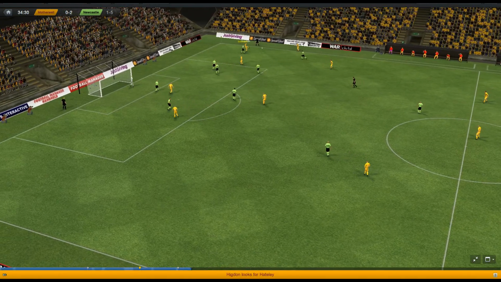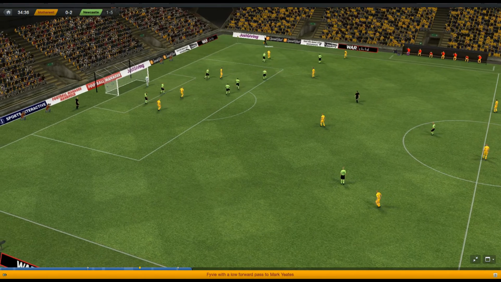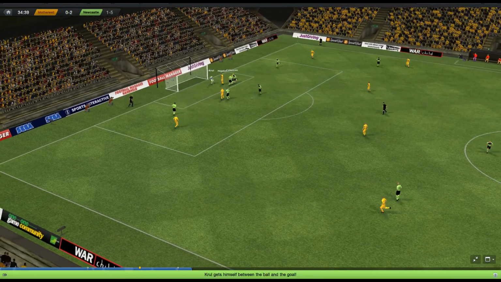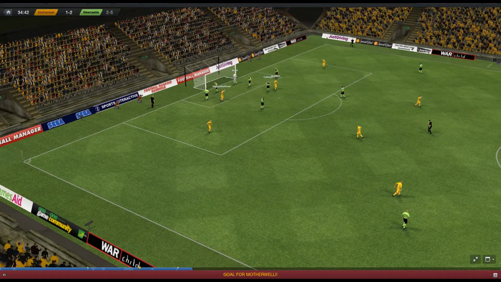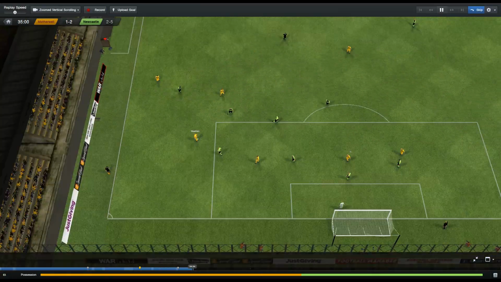Liverpool with a throw out on the right. Coming inside. Here's Johnson out on the wing. Cross. Borini. Great save by Krul, and Henderson puts in the rebound. It's now 2-1 to Newcastle.